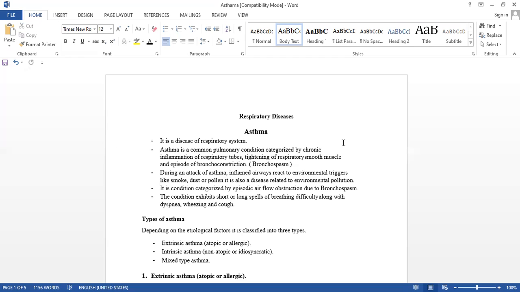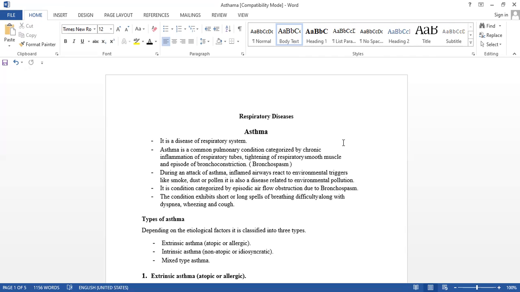During an attack of asthma, inflamed airways react to environmental triggers. Which triggers? Smoke, dust or pollen, so many. It also increases the diseases related to environmental pollution. Later we will see the etiology of asthma, what the causes are.